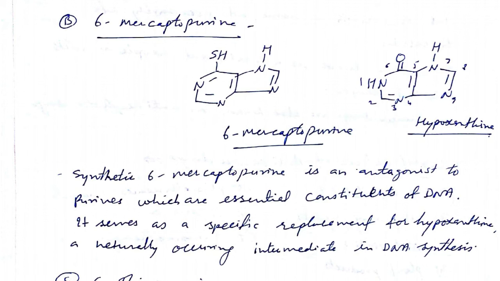In place of adenine and guanine, 6-mercaptopurine may be incorporated into the purine synthesis, DNA synthesis, as a false incorporation. That's why the DNA that is synthesized will be destroyed and the DNA will rupture.